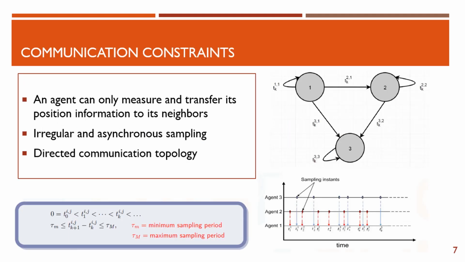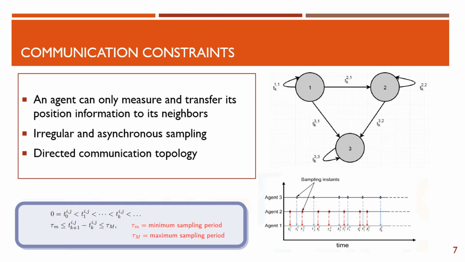We consider various communication constraints, which are very practical. For example, each agent can only measure and transmit its position information. It cannot measure or transmit its velocity as well as acceleration or input. So these are very practical constraints, because to reduce the cost of an agent, it is not usually equipped with all the sensors. And sending partial data is also cost effective in the sense that it will require less communication bandwidth.